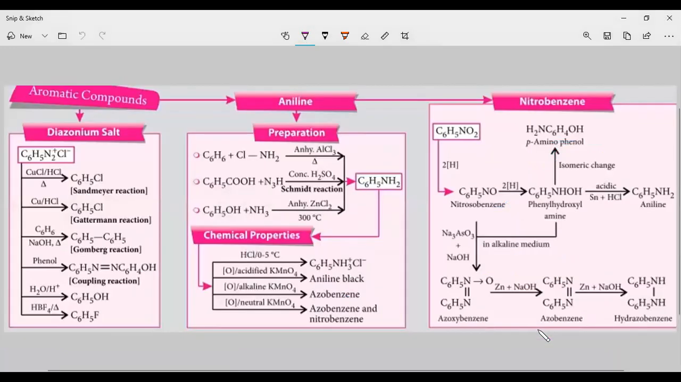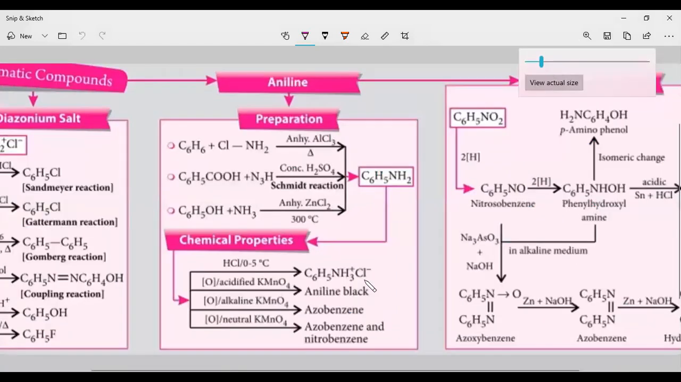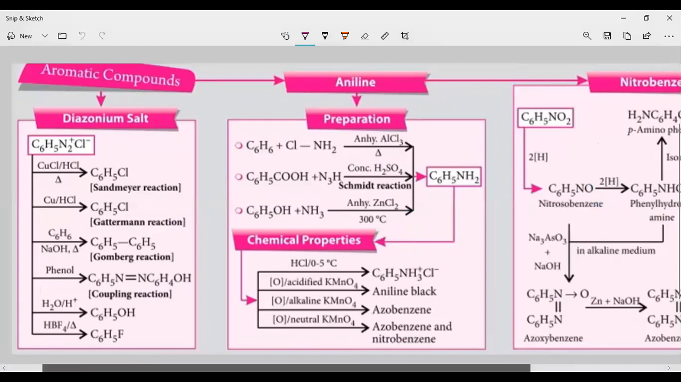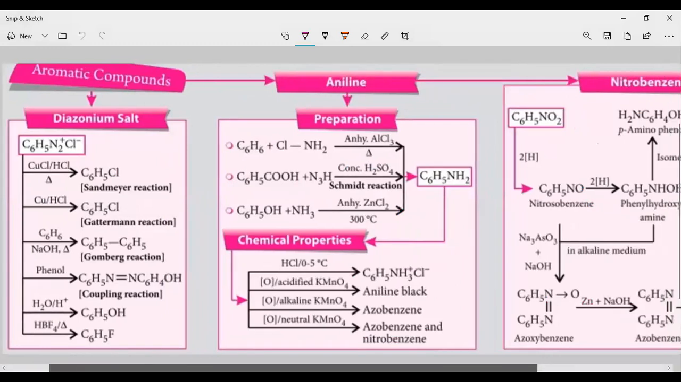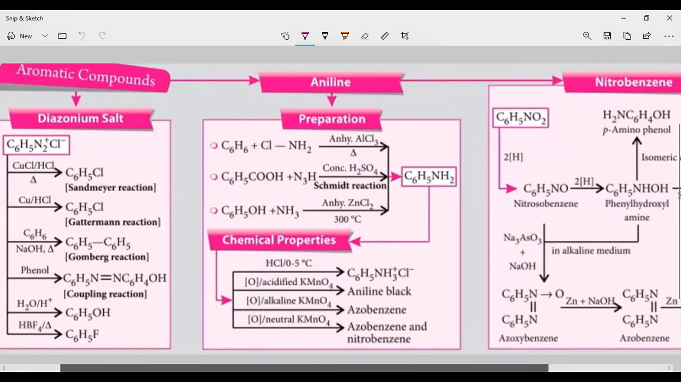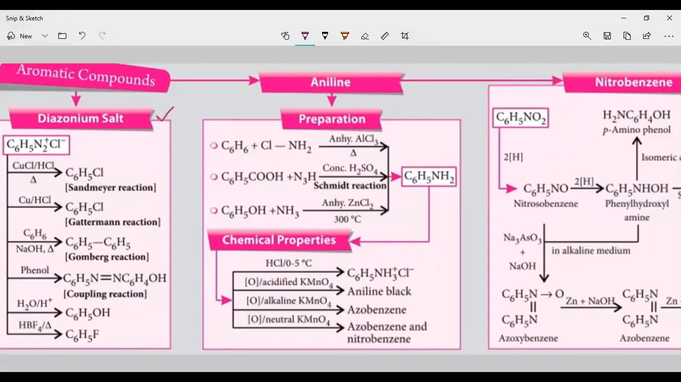So next we have diazonium salts, aromatic compounds. Let us discuss these diazonium salts. Under aromatic nitrogen compounds, we are discussing diazonium salt, aniline, and nitrobenzene. These are the three compounds we are going to discuss. Let us discuss one by one.